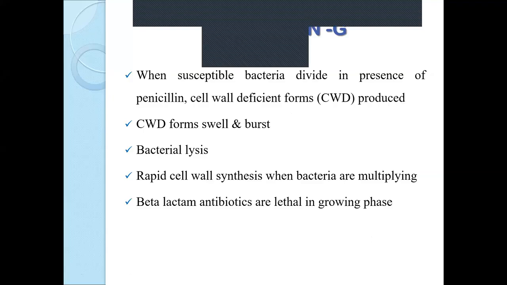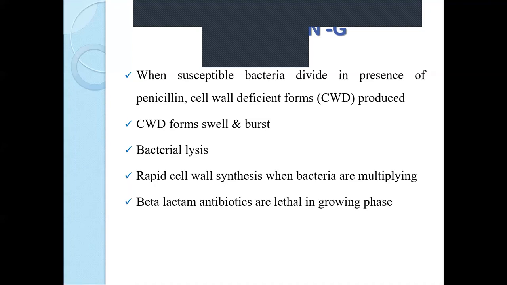whatever cell is formed, that cell is called cell wall deficient forms. These cell wall deficient forms are not able to survive because they do not have integrity. So any material from outside can come into the cell, or any important material from the cell can go out.